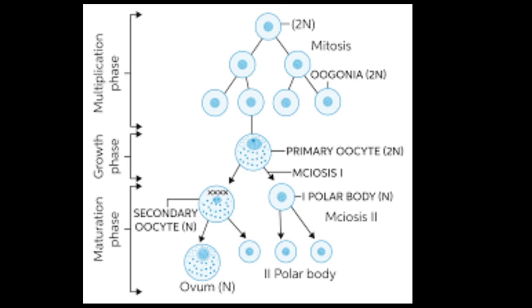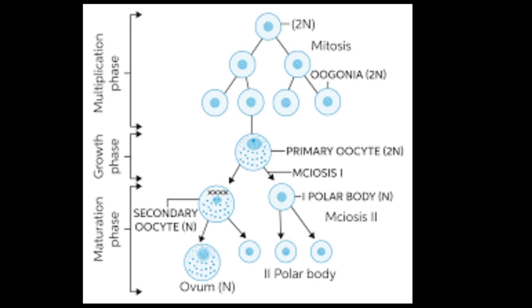If we talk about the difference between spermatogenesis and oogenesis, oogenesis is similar to spermatogenesis with regard to the behavior of chromosomes, but there are important differences. One primary spermatocyte gives rise to four spermatozoa, but one primary oocyte forms only a single ovum.